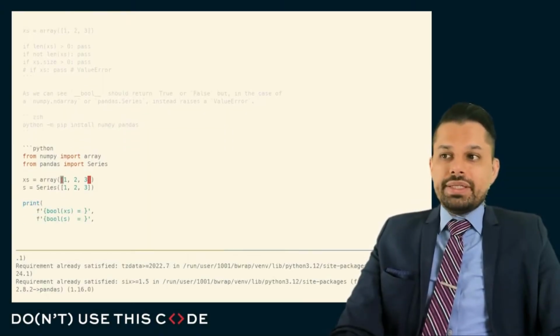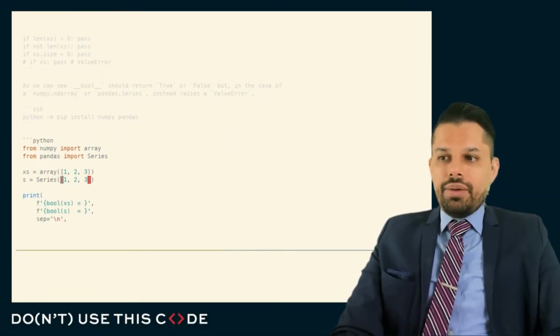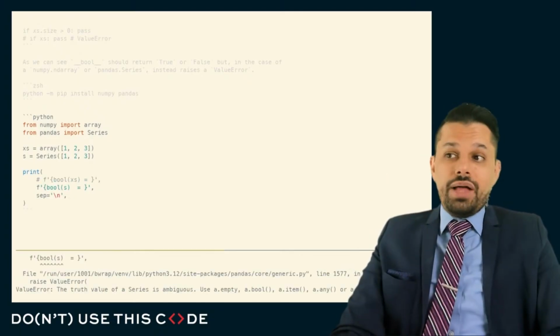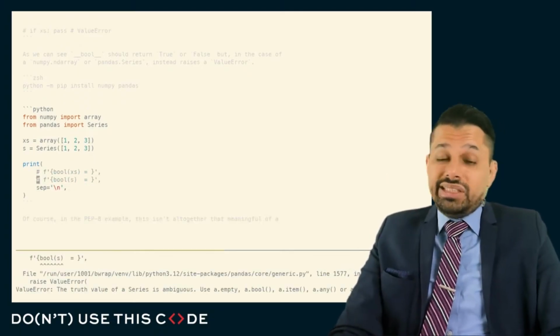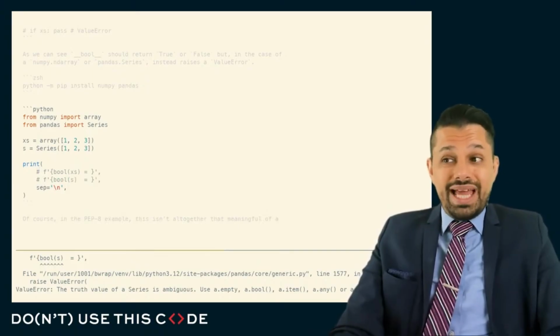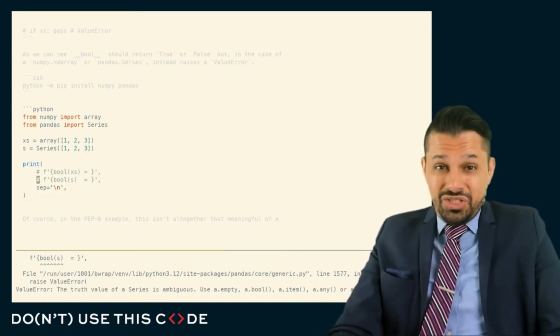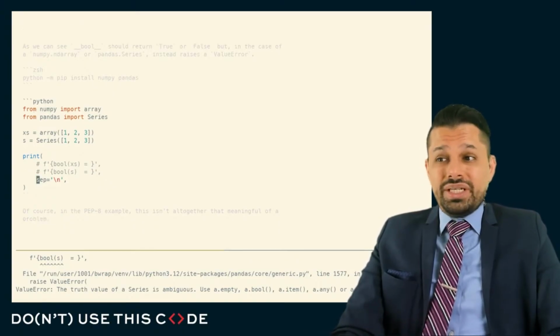Both a pandas series and a numpy ndarray, bool is not implemented, or rather it is implemented, it's just implemented to return a value error. And so a lot of the guidance that we might have on what this actually means is missing, because it's implemented here. It just always returns an exception.